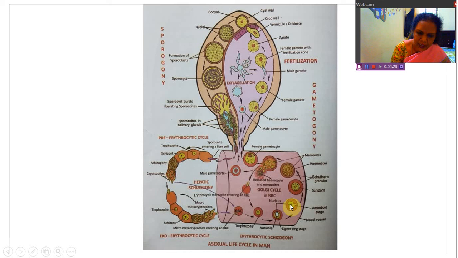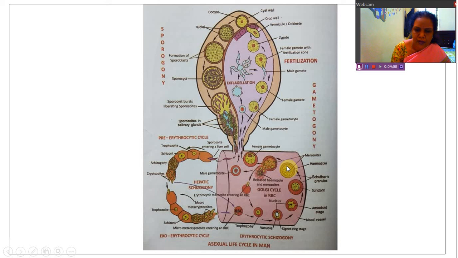So globin part is digested and heme part is converted into crystalline hemozoin granules, which are present inside the RBC. And the RBC increases in size. This is called as hypertrophy. It is one of the effect of parasite on the host. The host cell has become large in size, which is called hypertrophy. And RBC has got dots on the surface, which are called as Schaffner's dots, which are the antigens of the parasite. Schaffner's dots are considered as antigens of the parasite.